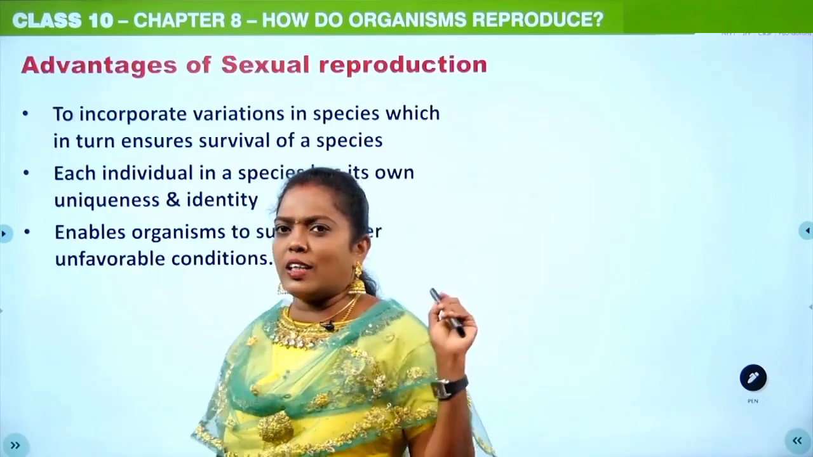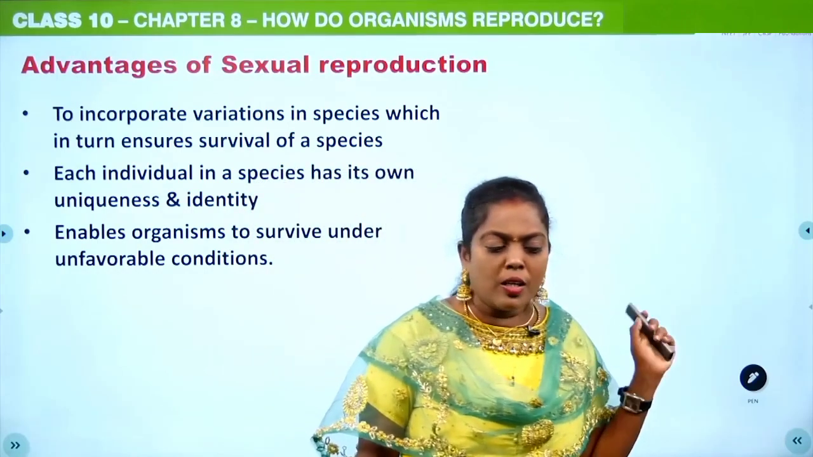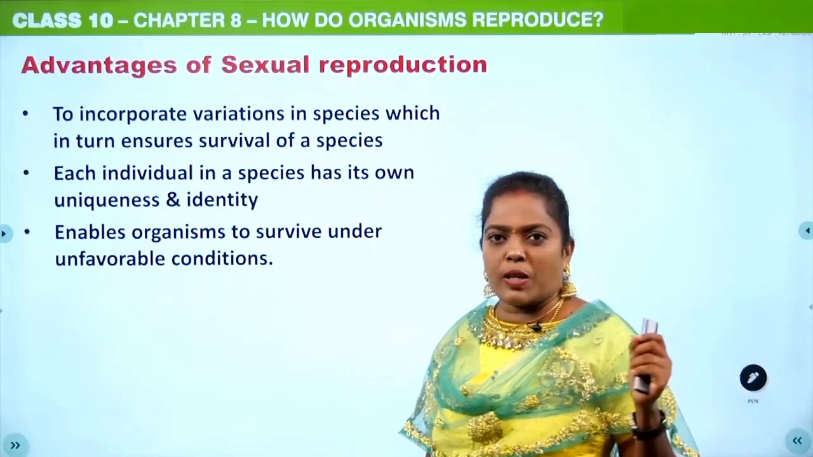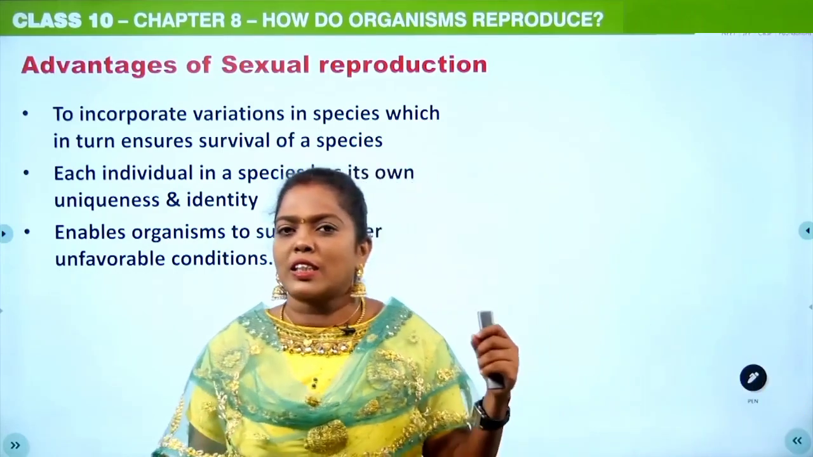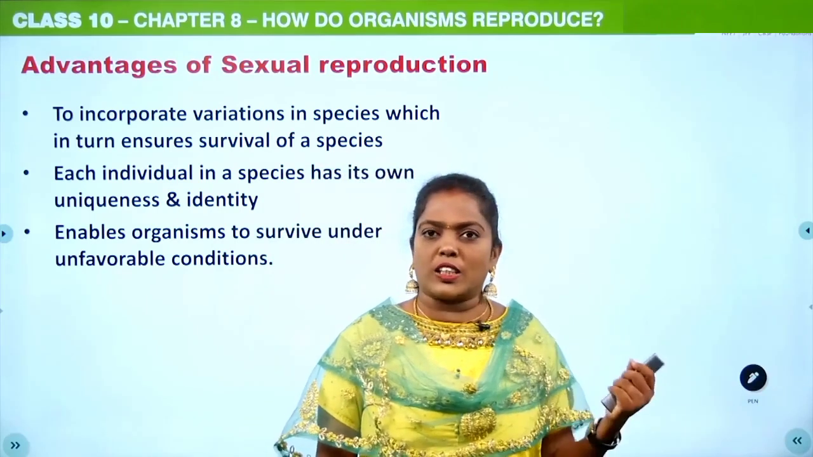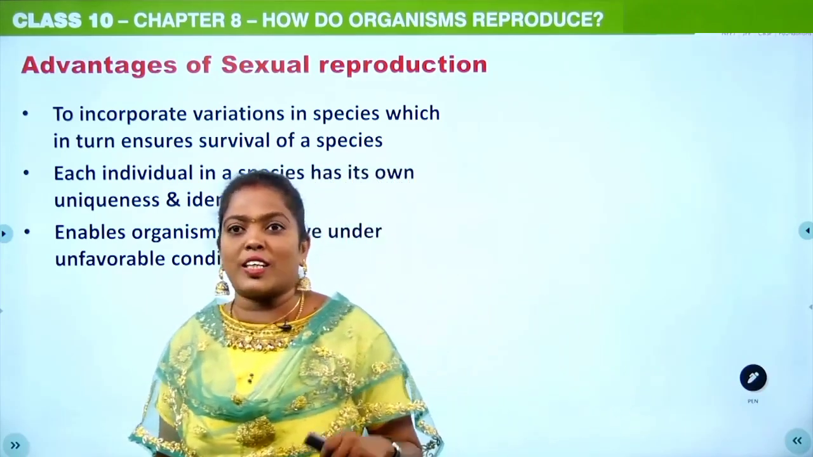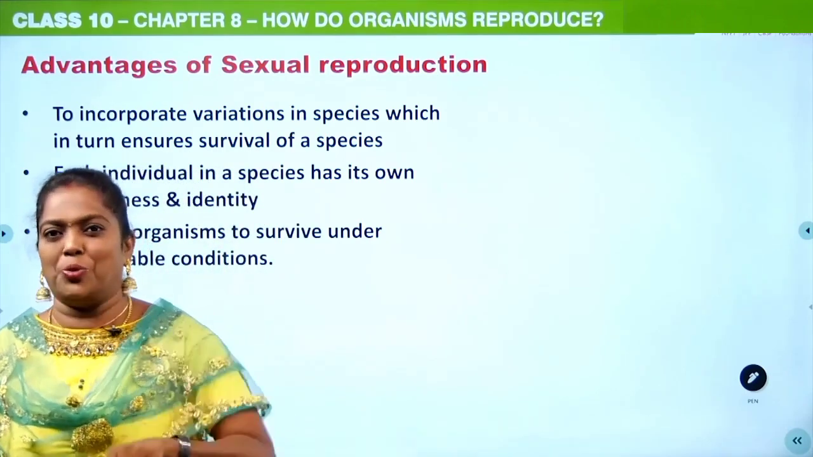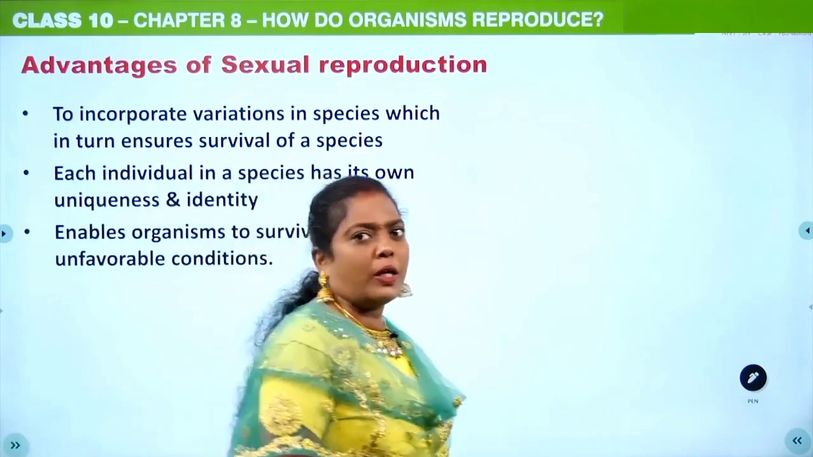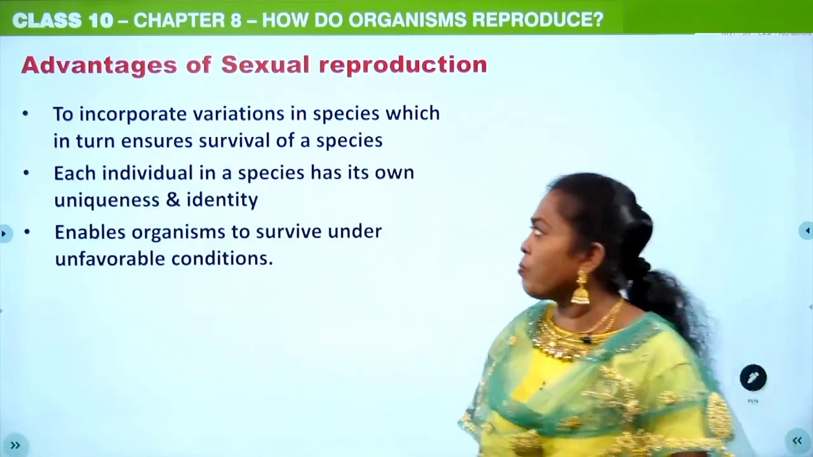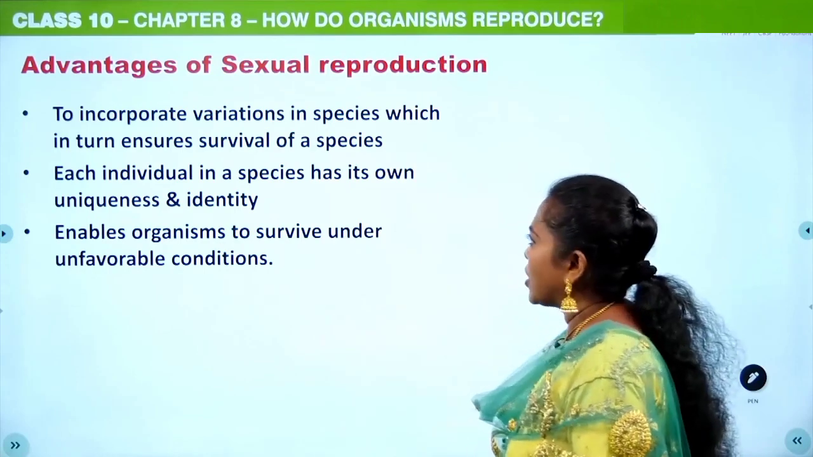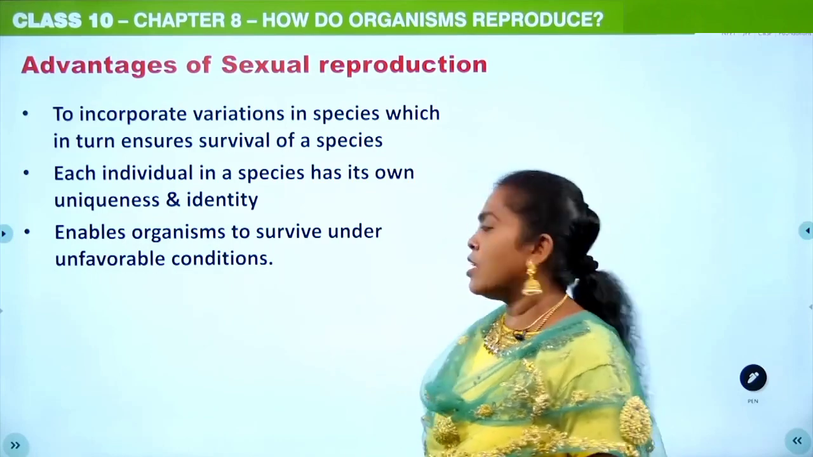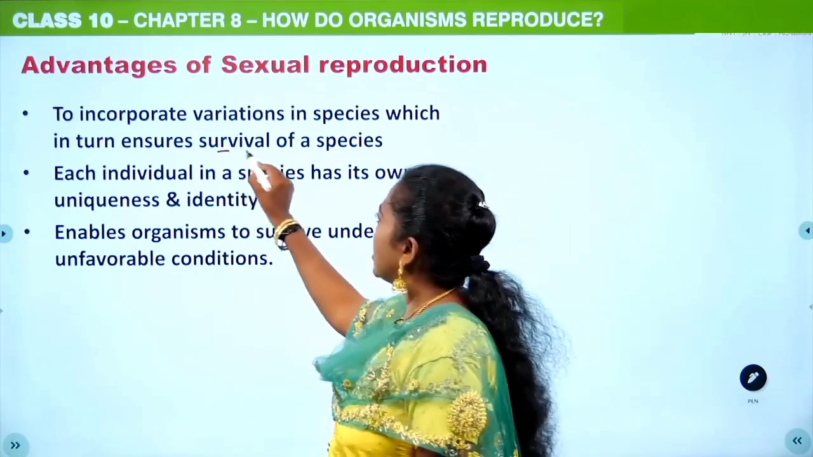Then what is the advantage of sexual reproduction? Because when they are asking you a question, they won't just ask you to explain sexual reproduction. They'll ask you what is sexual reproduction and what are the advantages of sexual reproduction, or according to you what are the advantages. So like that they will be asking certain questions. Okay. So the first advantage of sexual reproduction is to incorporate variations in species, which in turn ensures survival of a species.